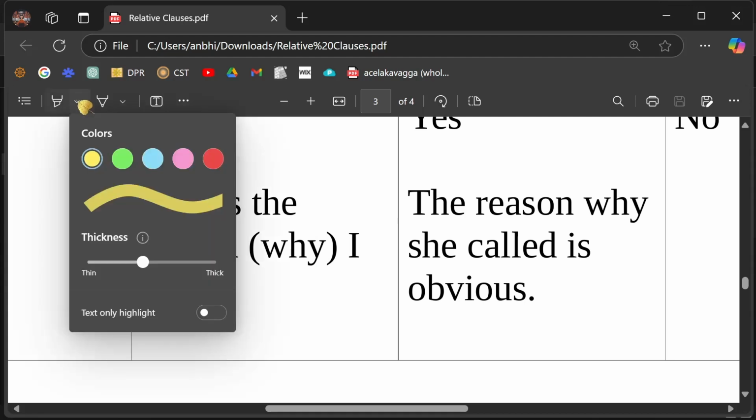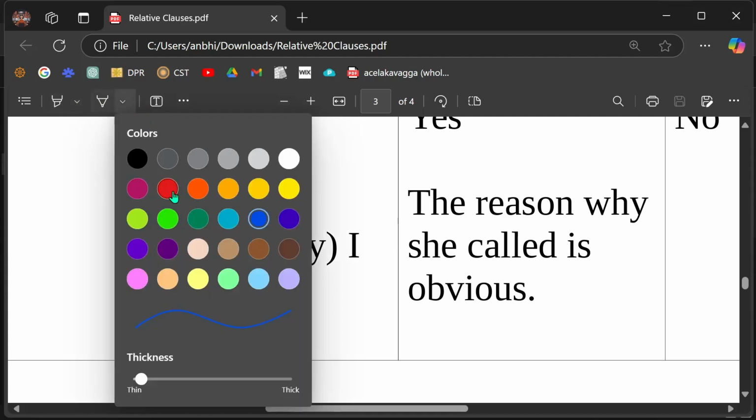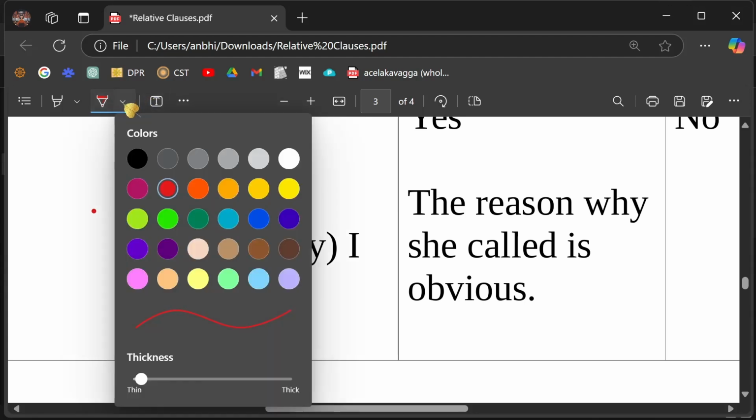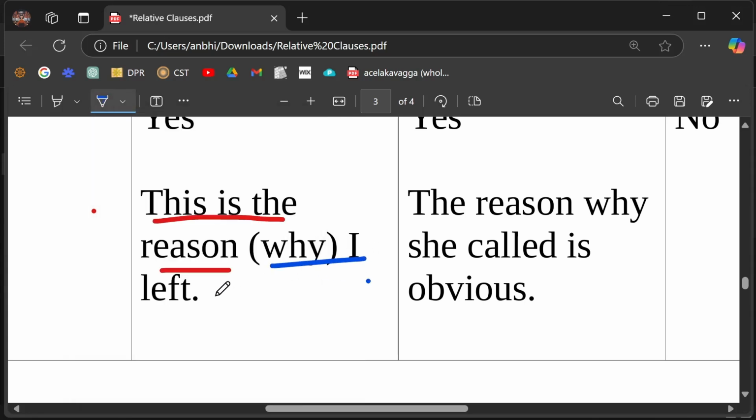You see, we have the same setup. This is the reason is the main clause. And the relative clause is here, why I left. You see, why is the relative adverb, right? And then it cannot be the subject. The subject is here, you see, I, subject verb, okay? So it cannot be the subject. This is the reason why I left. And we'll discuss now that you can remove this why. This is the reason I left. Okay?